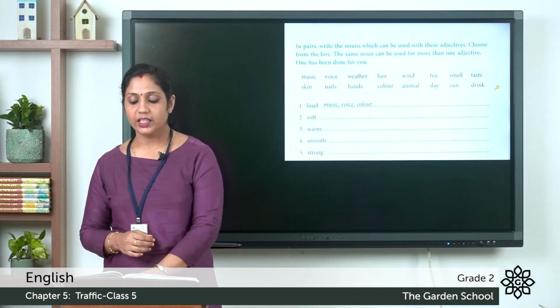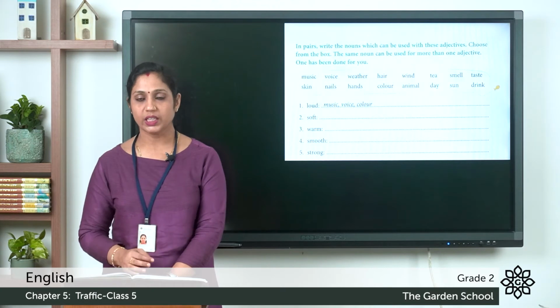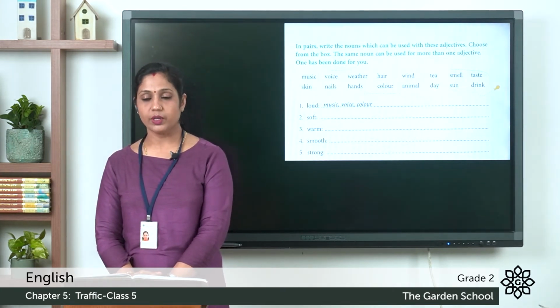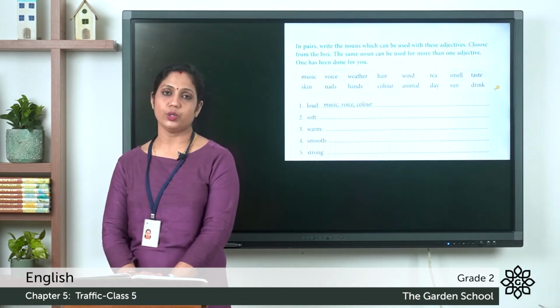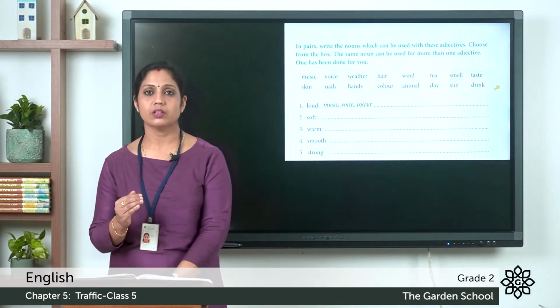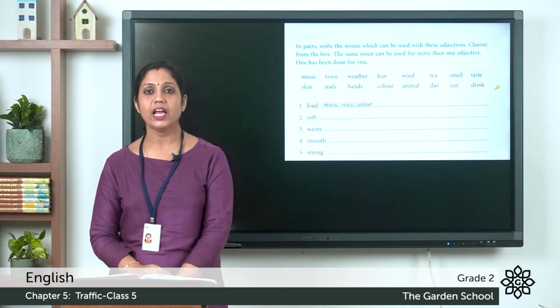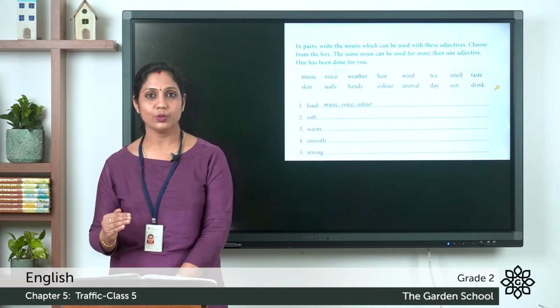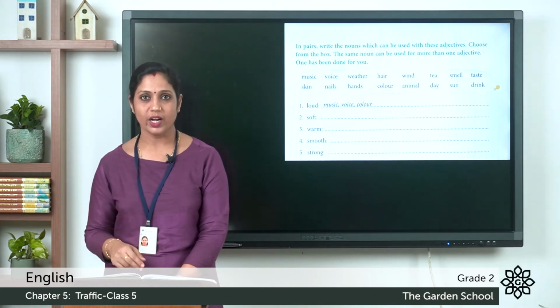In pairs, write the nouns which can be used with these adjectives. Choose from the box. The same noun can be used for more than one adjective. One has been done for you. So you can see a number of words have been given, and we have to use them with the adjectives. The same noun can be used for more than one adjective.